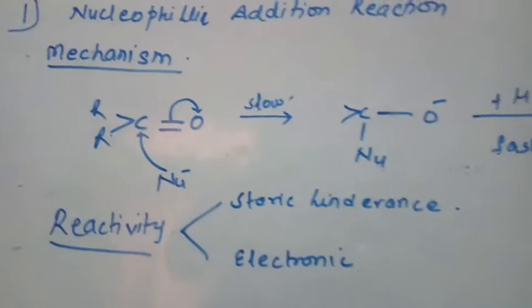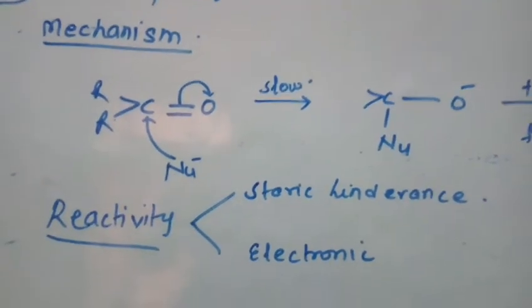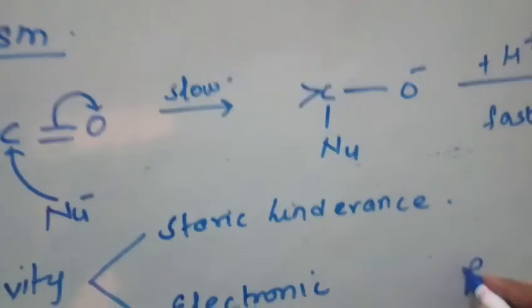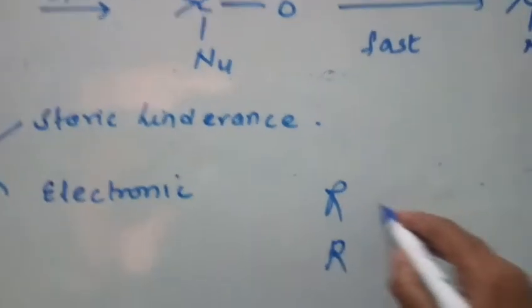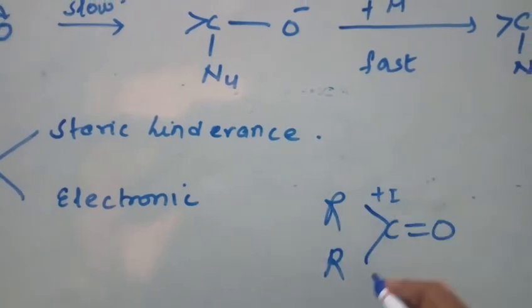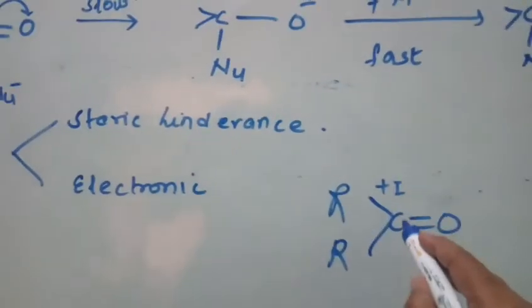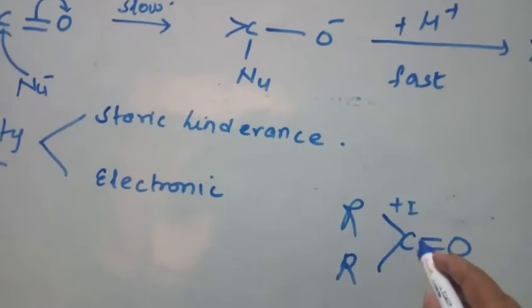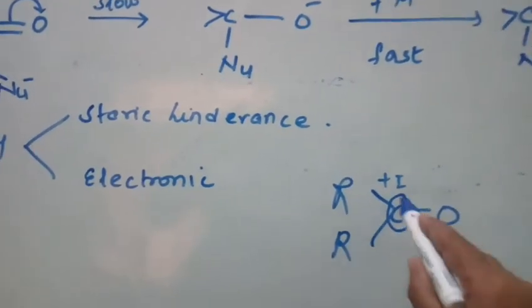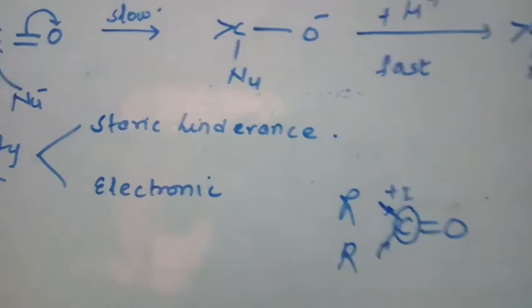Understood? Now let us come to the next factor, that is the electronic factor. Now you know that these alkyl groups have which effect? Plus I effect. Now this carbon is positively charged. So when plus I effect groups are attached to this positively charged carbon, they will release electrons towards this carbon.